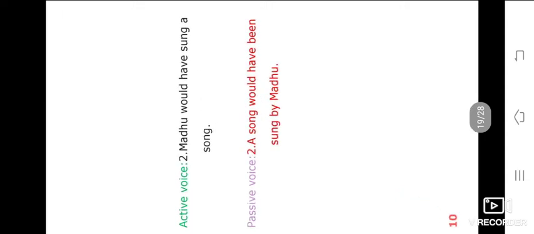Next example: Madhu would have sung a song. Then here, according to the formula, we have to find the object, then modal verb, then been, then verb third form, then by, then subject. The passive voice will come: a song would have been sung by Madhu.